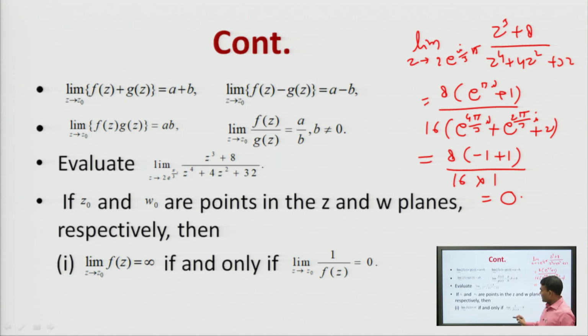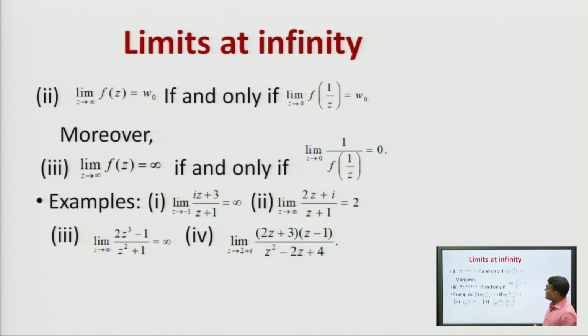It means that whenever we have to calculate this value, we can calculate this. And in the second, the limit as z tends to infinity of f(z) is equal to omega naught if and only if the limit as z tends to 0 of f(1 by z); here z tends to infinity and here z tends to 0. At the place of z we replace 1 by z and the value will be the same, omega naught.